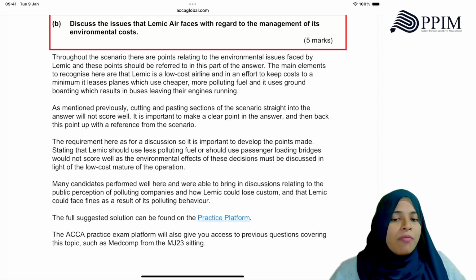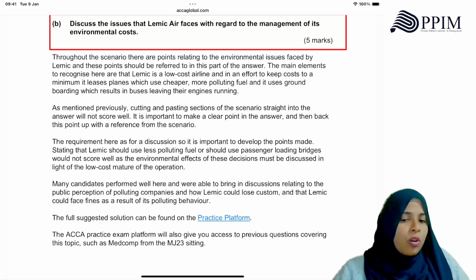Many candidates performed well here and were able to begin discussions relating to the public perception of polluting companies and how LEMIC could lose customers, and that LEMIC could face fines as a result of polluting behaviors. We have talked about those.